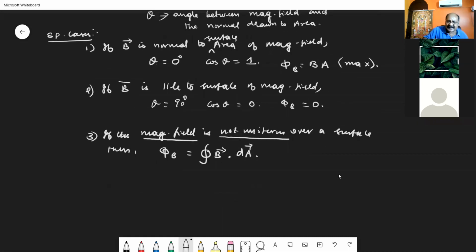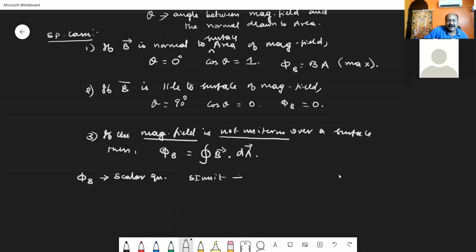Again, let us consider the beginning. I have taken the magnetic flux phi B as what quantity? A scalar quantity, first thing. Then the second thing, what is its SI unit? You can directly say the SI unit is that of B vector dot dA vector. What is the B vector? It is taken to be Tesla.